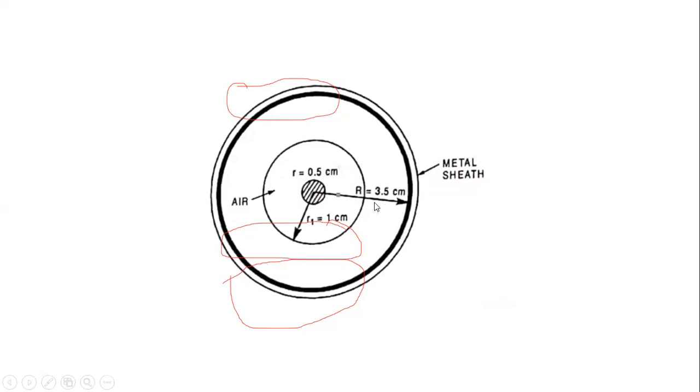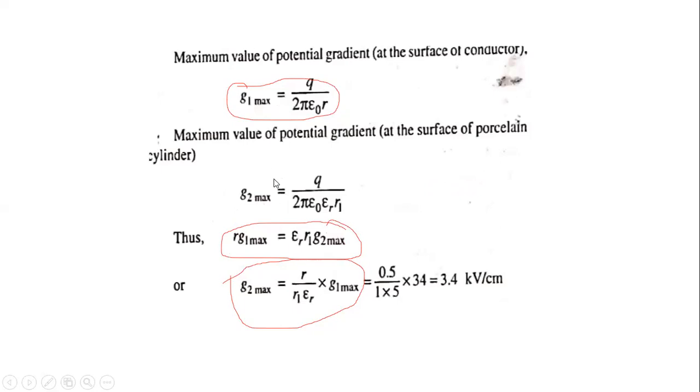We have two layers of grading. By using this grading, we calculate the maximum dielectric stress using this formula, the maximum value of potential gradient at the surface of the porcelain and the surface of the conductor. In the question, G1 max is already given as 34 kilovolts per centimeter.